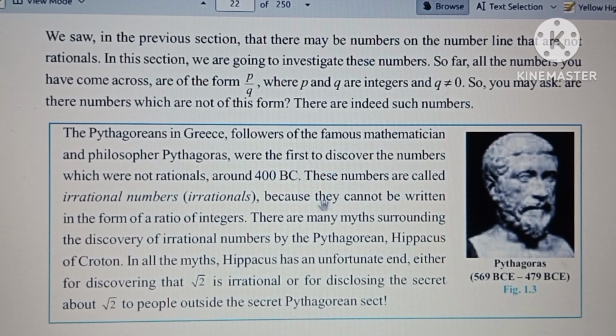Look at this picture. He is Pythagoras. The Pythagoreans in Greece, followers of the famous mathematician and philosopher Pythagoras. He is Pythagoras, great mathematician and philosopher. The Pythagoreans means his followers. In the followers, Pythagoreans అంటారు. They first discovered the numbers which are not rationals. So in Pythagoras' followers, there are some numbers which are not rationals అనేది ఫస్ట్ ఫైండ్ అవుట్ చేశారనమాట. అరౌండ్ 400 BC లో ఫైండ్ అవుట్ చేశారు. These numbers are called irrational numbers. So the numbers which are not rational numbers, those are irrational numbers.